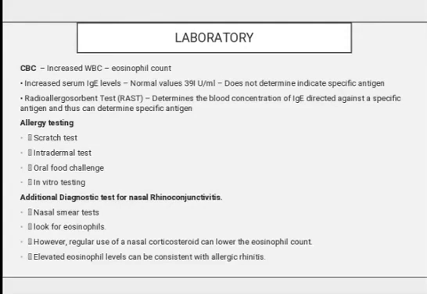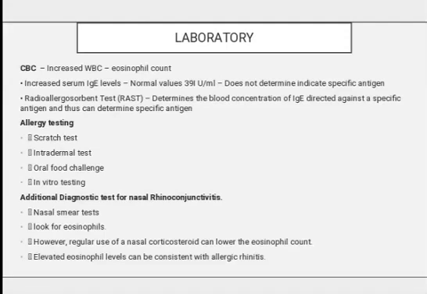Radioallergosorbent test, which is also called the RAST test, determines the blood concentration of IgE directed against a specific antigen and thus can determine the specific antigen. Allergy testing includes scratch test, intradermal test, oral food challenge, and in vitro testing.